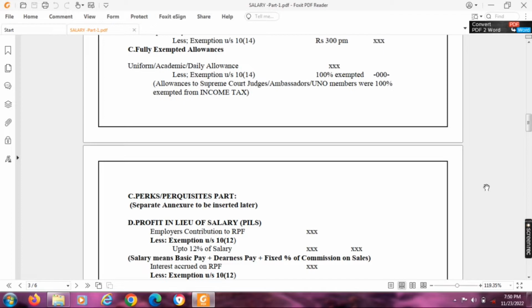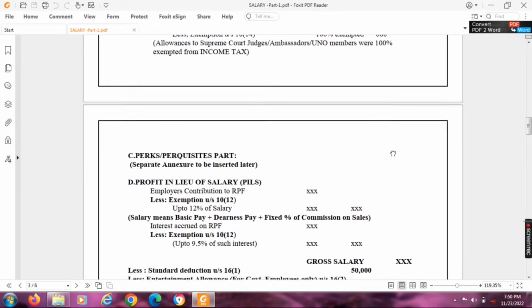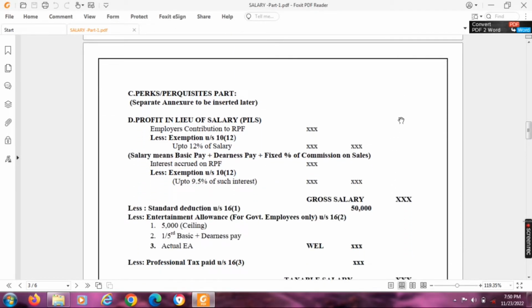And the third component is perquisite or PERKS. Actually, a separate annexure will be inserted later, because salary is a very vast chapter. First of all, we are going to cover only the basic part, the allowances part, and the fourth one, which is profit in lieu of salary, that means PILS. Under PILS, we are going to study only the employer contribution to recognized provident fund and interest accrued on RPF.